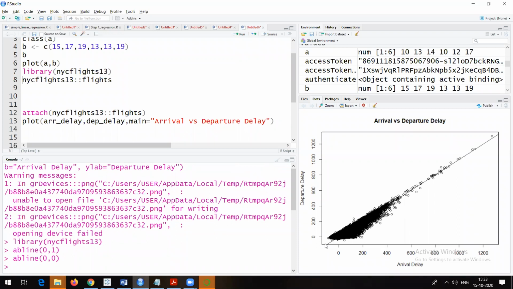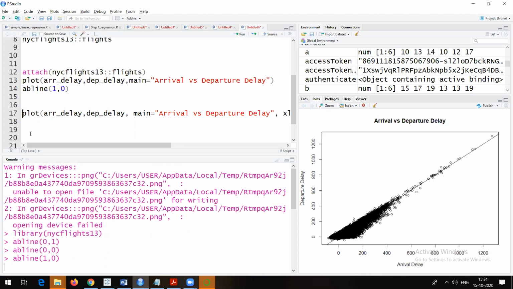Now see, 0 0 means what? It means at the angle of 45. So you can check it. This particular line I am able to see. It is because of abline 0 0. Suppose, just to understand that particular concept, if I go here and try to do it with abline, you can fire the command here as well. Abline of suppose 1 comma 0 and control enter.